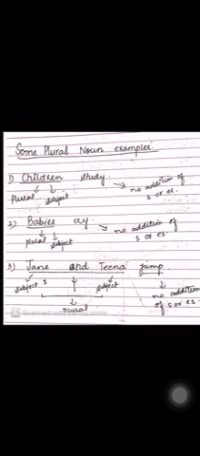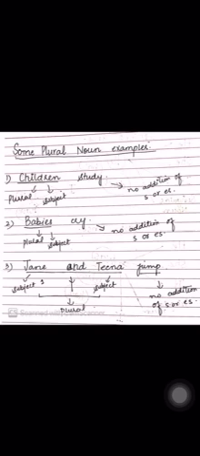Now some plural noun examples. Children study. Children over here is a plural subject, so we didn't put any s or es with its verb. Number 2, babies cry. Again, babies are in plural form, so there is no addition of s or es with its verb.